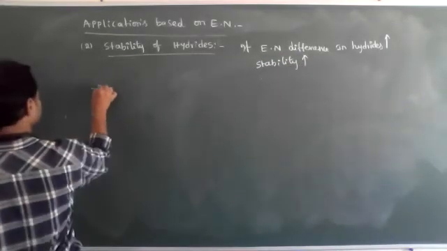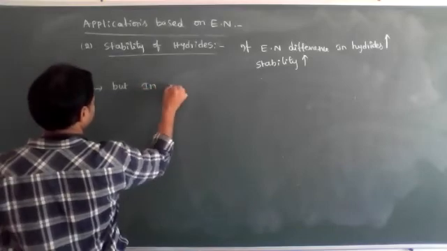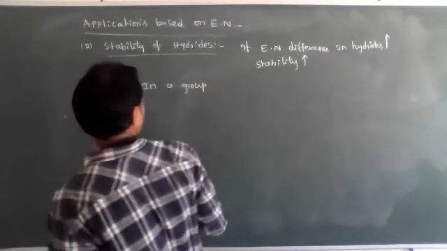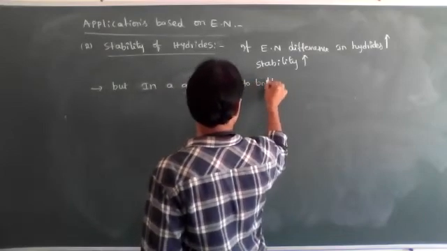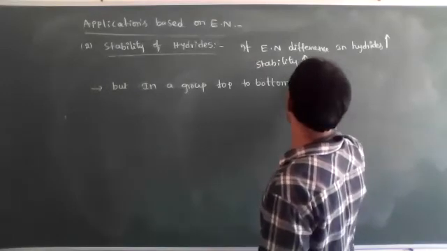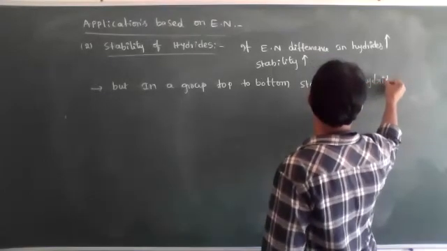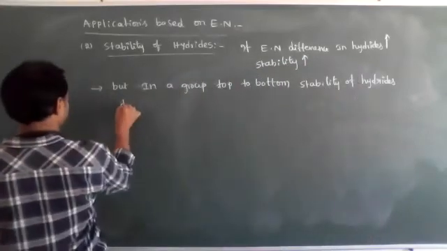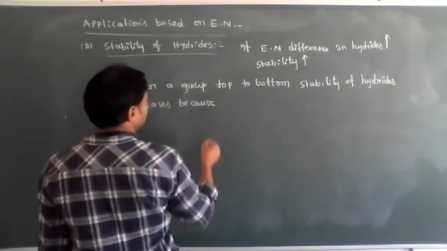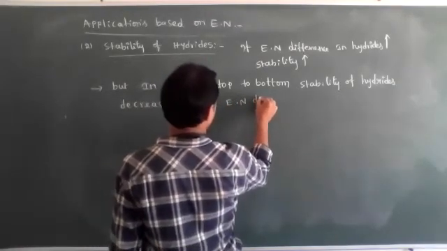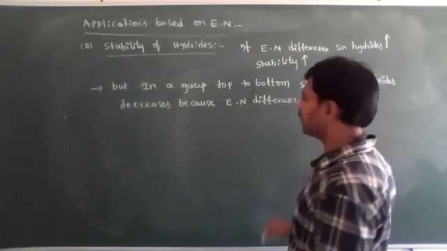But in every group, moving top to bottom, the stability of hydrides decreases because the electronegativity difference is decreasing.